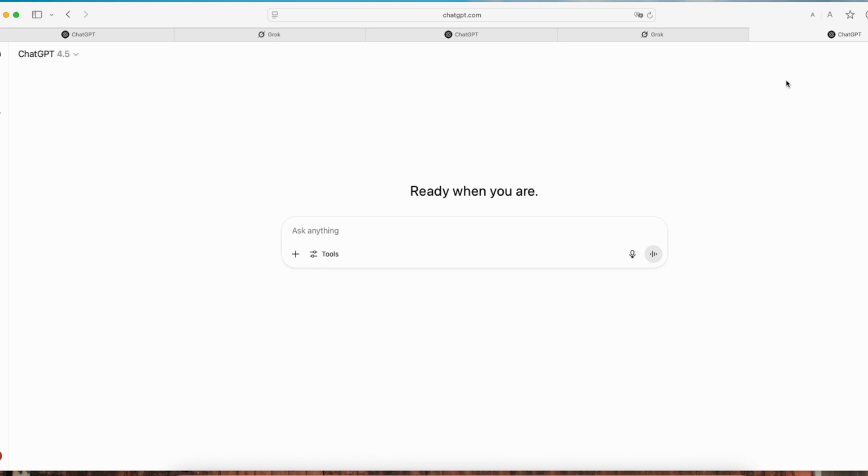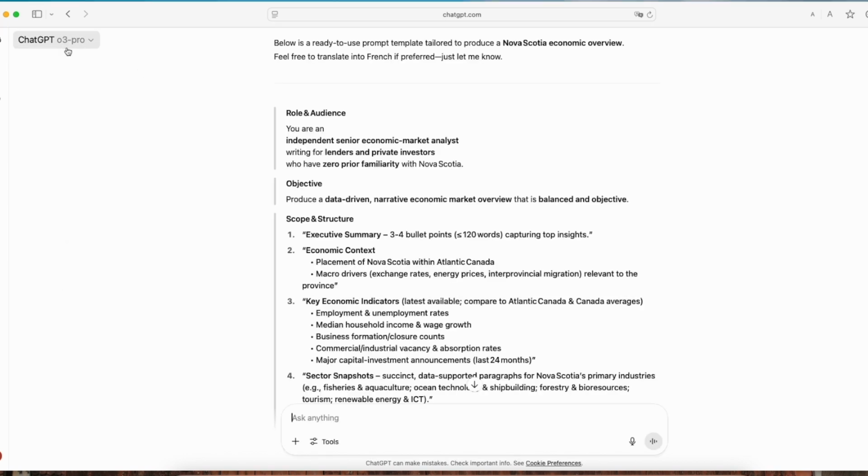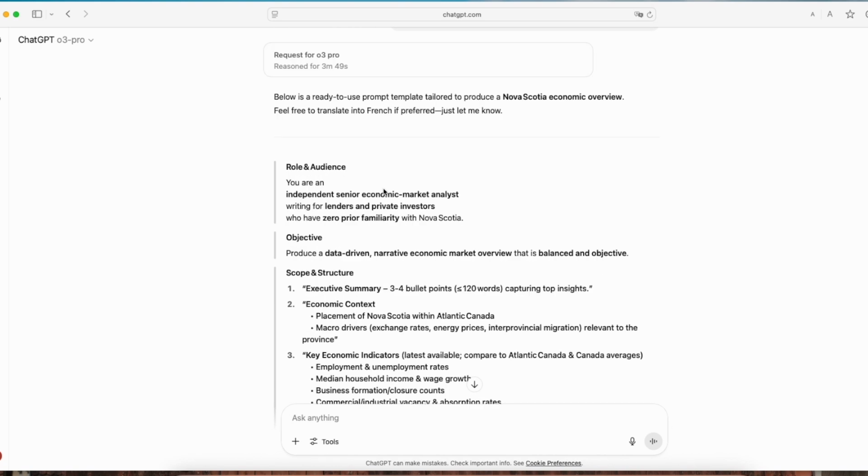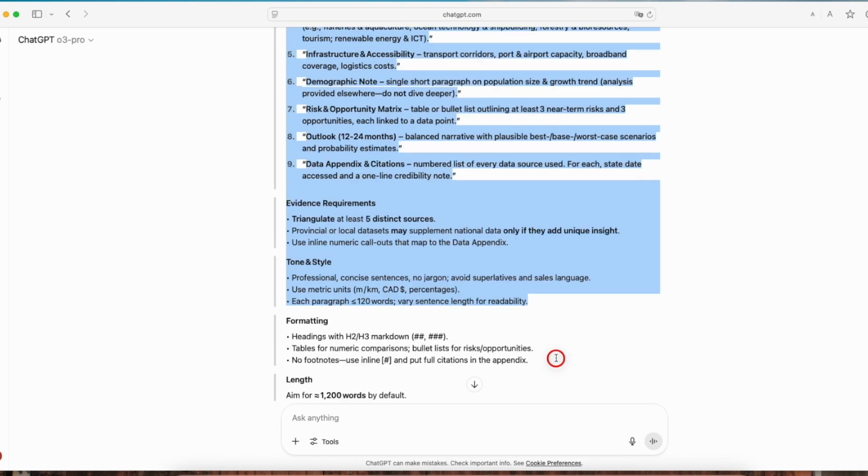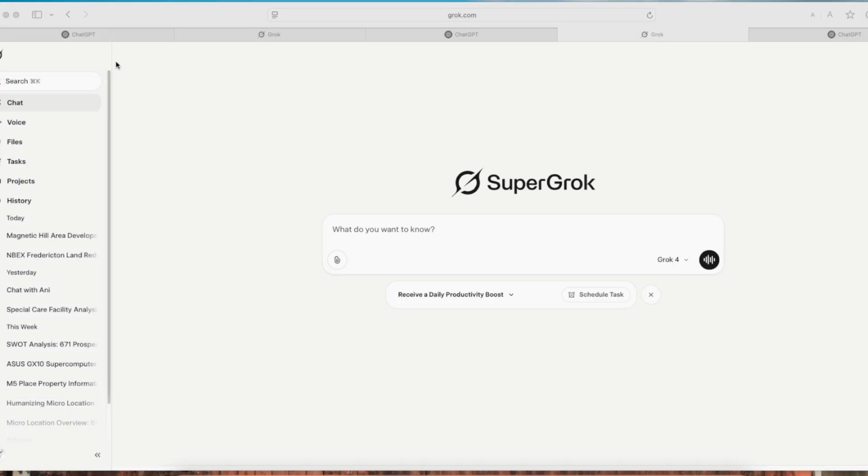I chose Nova Scotia specifically because it's the second smallest province in Canada and typically has fewer economic reports available, especially compared to larger regions like Ontario or BC. So it'll be interesting to see how deep each tool can dig. For the original prompt, I used ChatGPT O3 Pro to generate the prompt for the Nova Scotia Economic Overview Report, around 1,200 words. Now I'm going to copy and paste that prompt to each model.